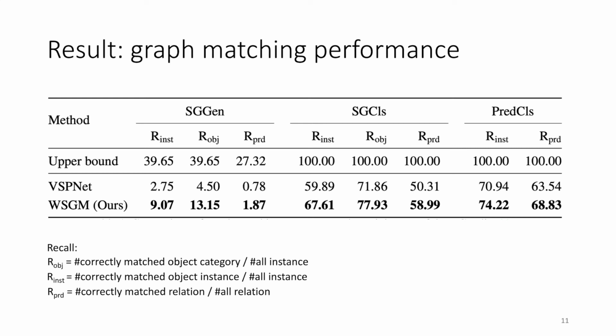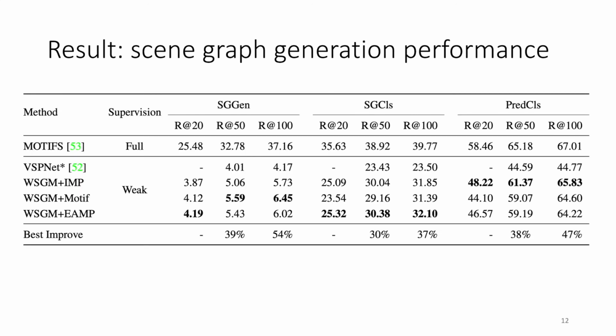Our proposed weakly supervised graph matching method is much better than VSPNet according to the graph matching performance, and the upper bound indicates the best we can match given object proposals. For the evaluation of scene graph generation, we adapt different supervised SGG models: IMP, Motifs, and VCTree. Our proposed method is much better than VSPNet on all the metrics.